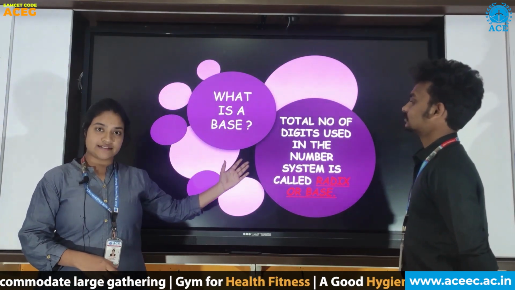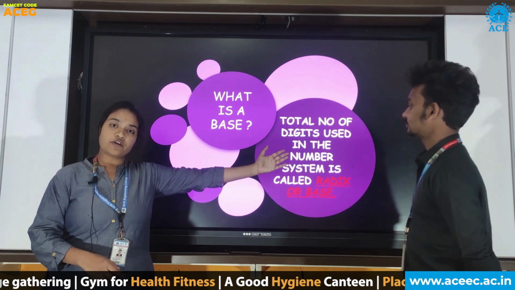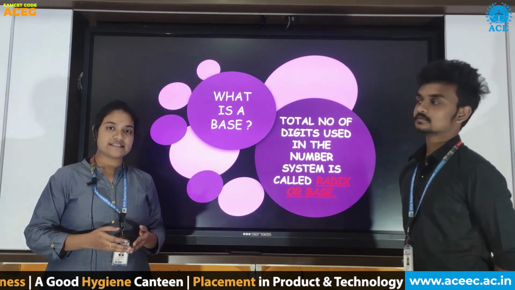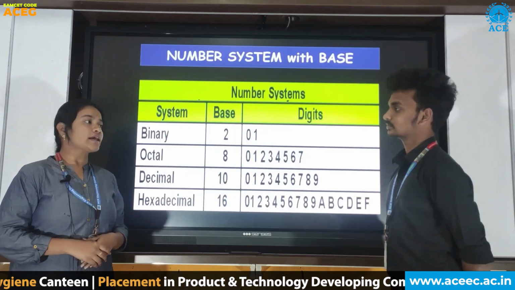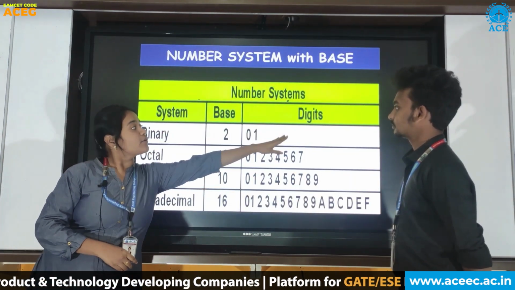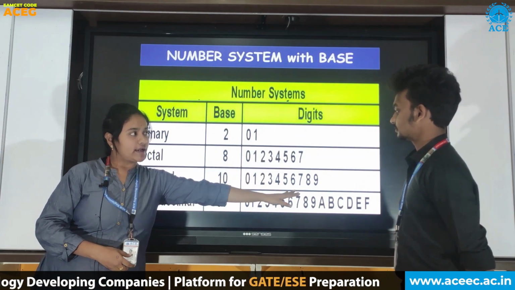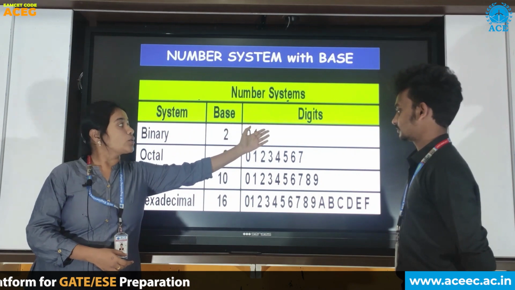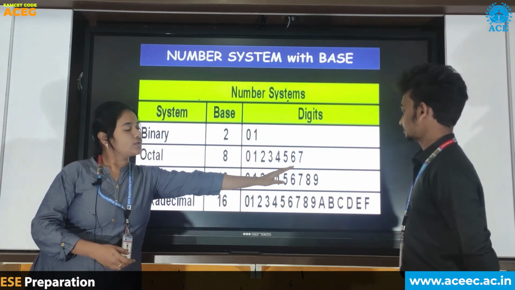What is a base? Total number of digits used in the number system is known as base. This base is also known as radix. So, here decimal. The base is 10. Total number of digits are 0 to 9. Similarly, hexadecimal. Base is 16. Total number of digits are 0 to F.